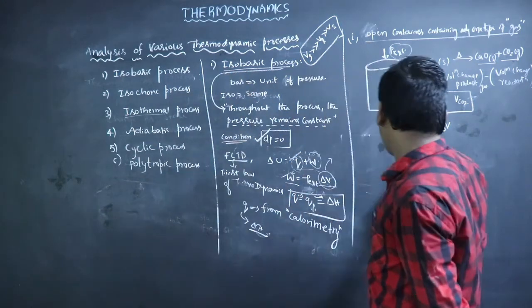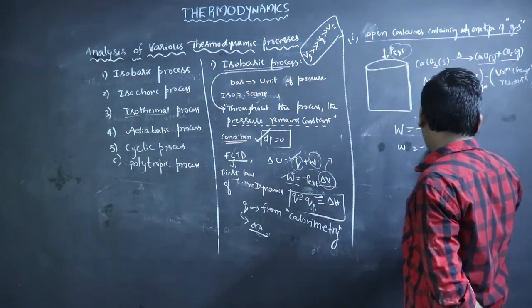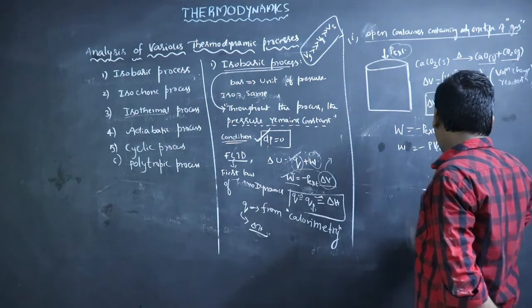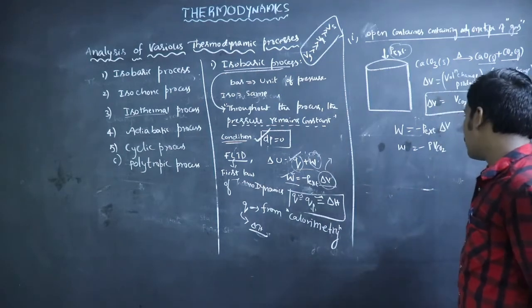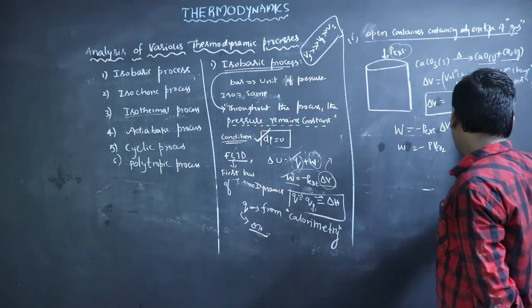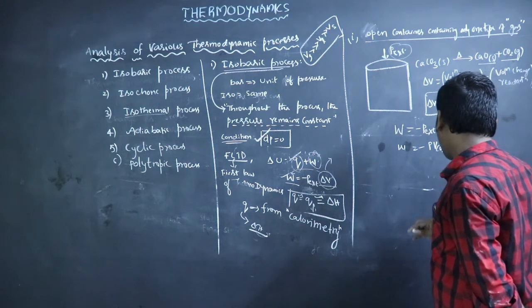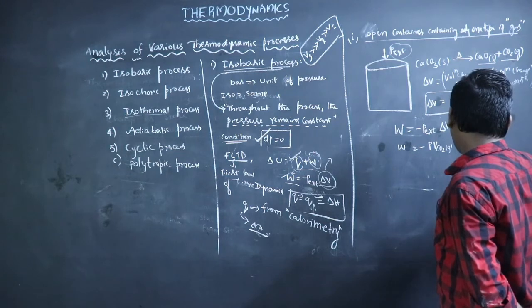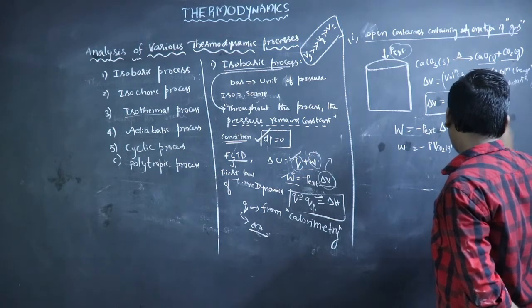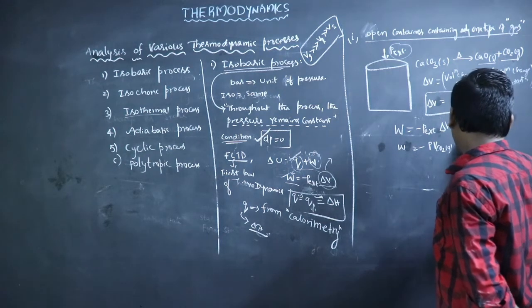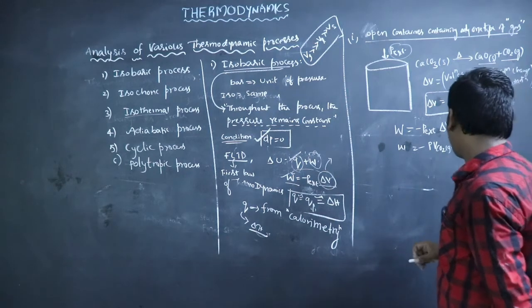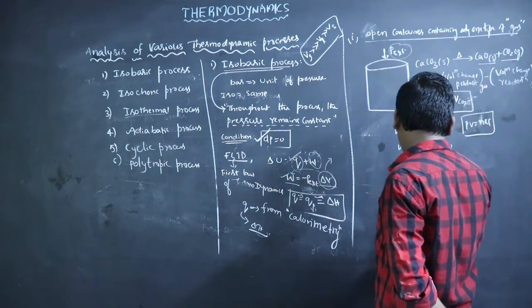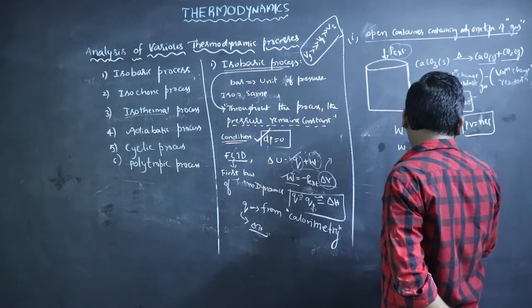So P into delta V, where delta V is V of CO2 gas. We know that for ideal gases PV equals nRT. For PV we use the term nRT. So W equals minus nRT.